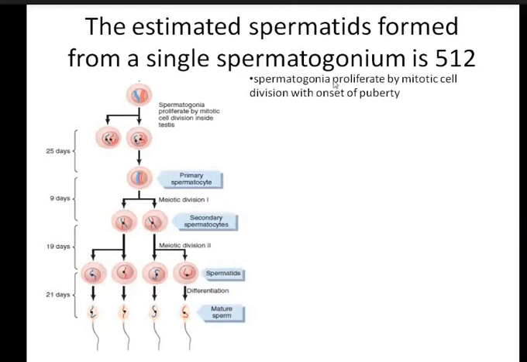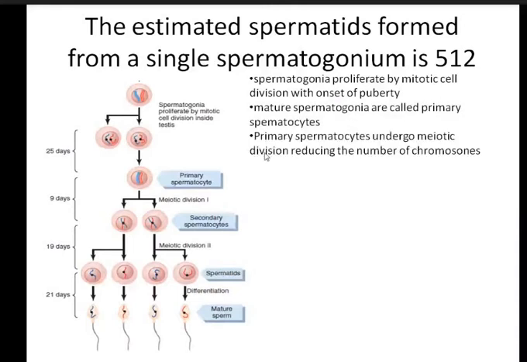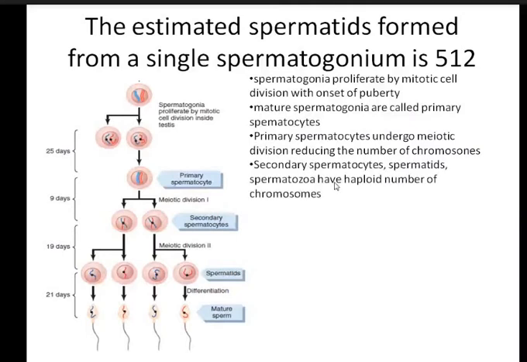Now mature spermatogonia are called primary spermatocytes. Primary spermatocytes undergo meiotic division, reducing the number of chromosomes, and the secondary spermatocytes, spermatids and spermatozoa have a haploid number of chromosomes. This is the important thing, so I have highlighted it. From primary to secondary there is a reduction in number.